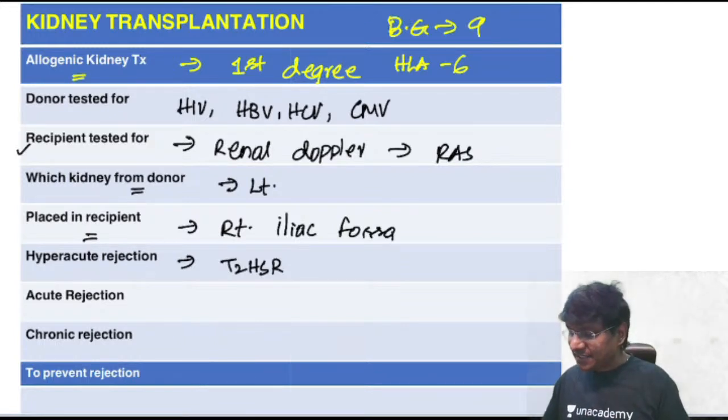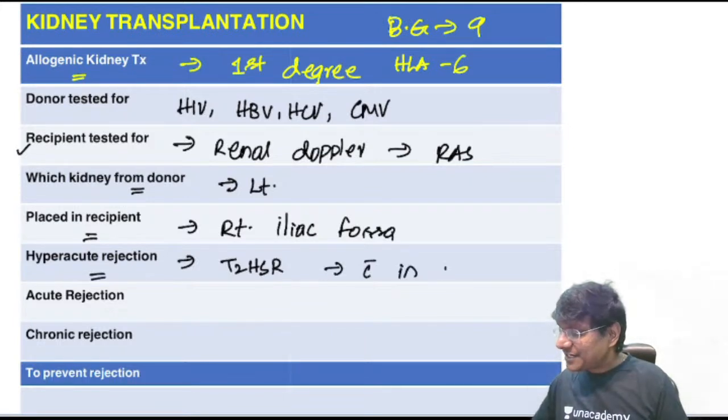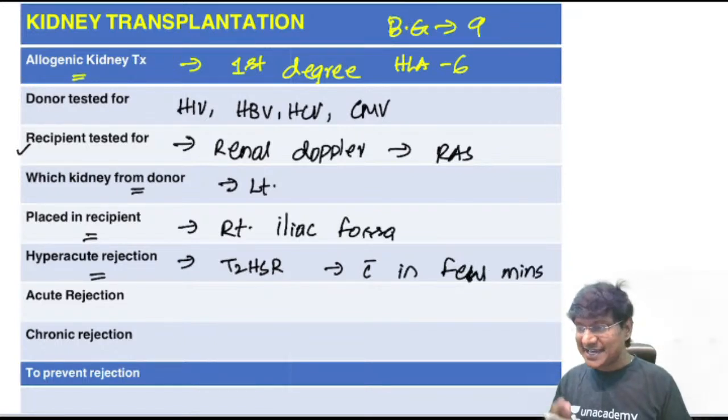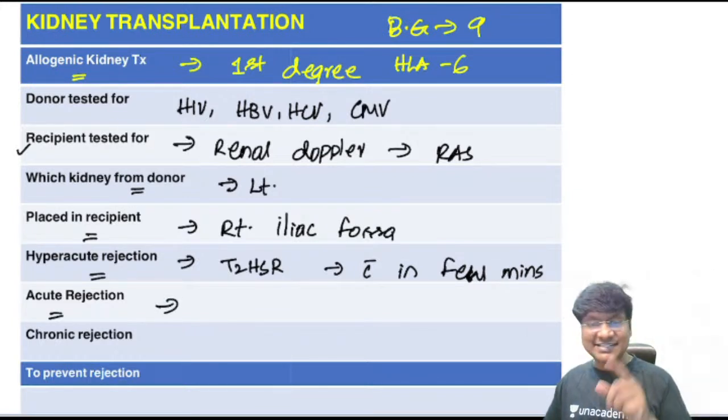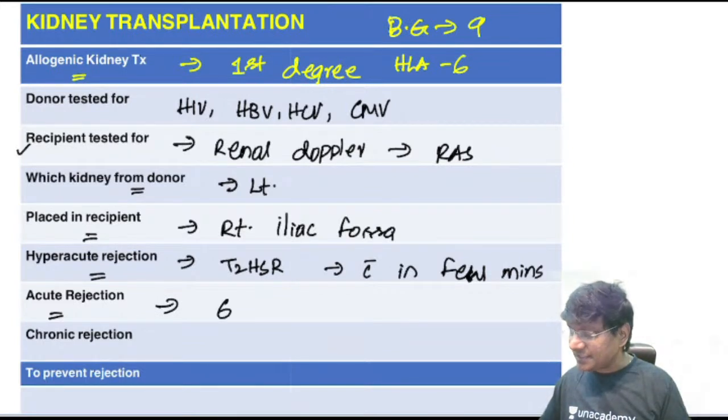This type 2, your hyperacute rejection, occurs within a few minutes of anastomosis. Right? It occurs within a few minutes of anastomosis. And what is this type 2 rejection? That is nothing but cytotoxic. That is antibody mediated. Whereas acute rejection is the one which occurs within the first 6 months